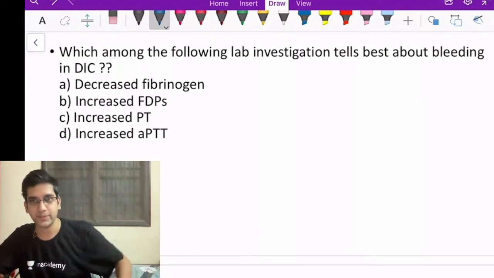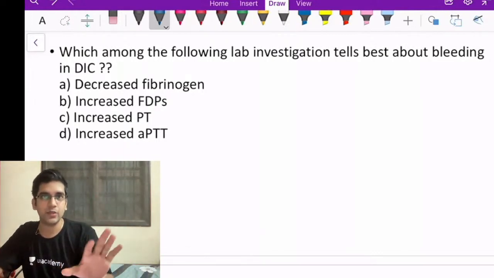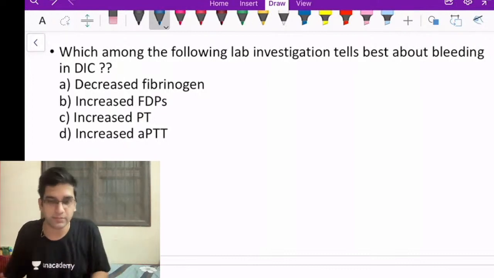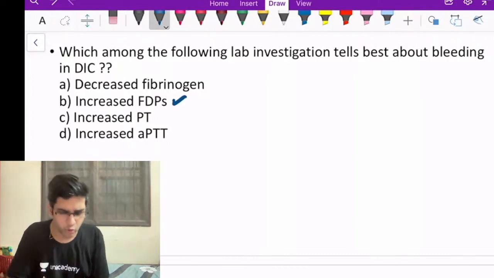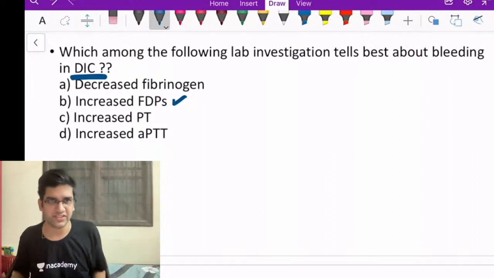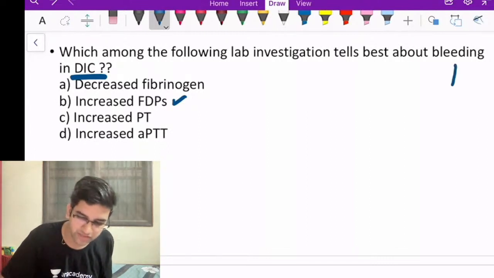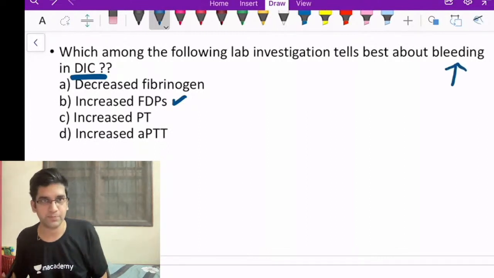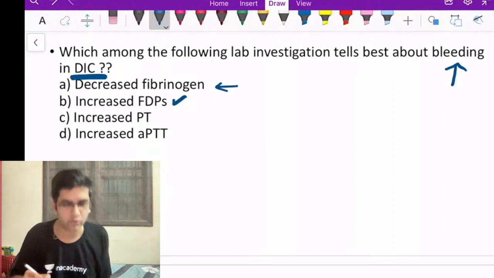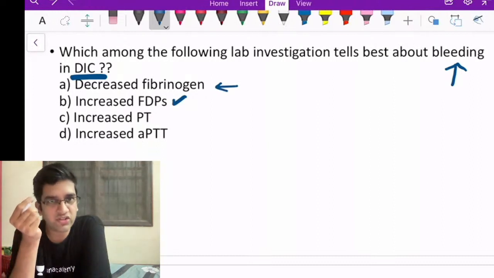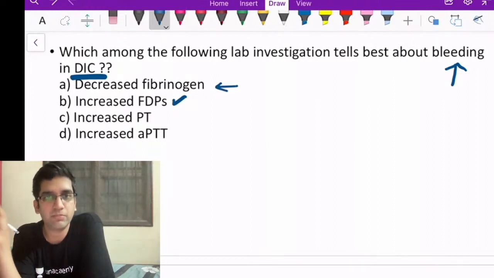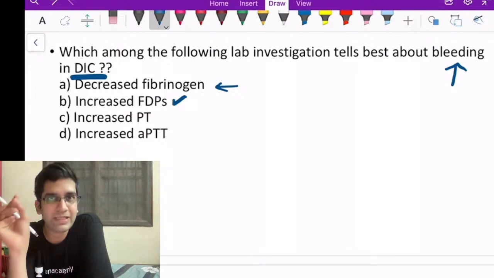See, it's about DIC. If you look at the DIC, most of us will prefer option B because this is one which you have almost many times I've read in DIC, right? But the question is not asking about the diagnosis of DIC. The question is asking which is responsible for bleeding of DIC. Bleeding is due to fibrinogen. Only when fibrinogen reduces, I can say the patient bleeds. The question that is being asked is very, very important. Don't make a mistake here.